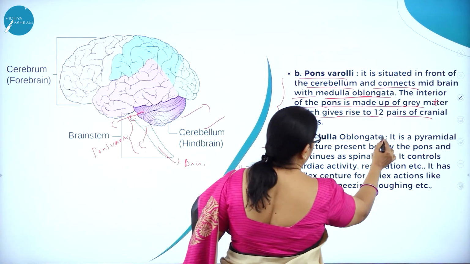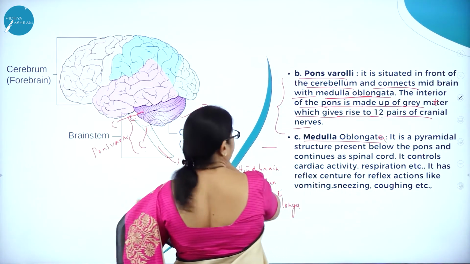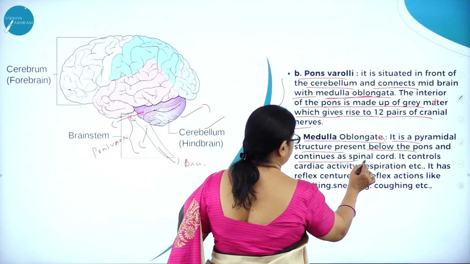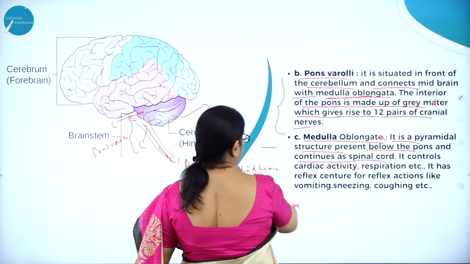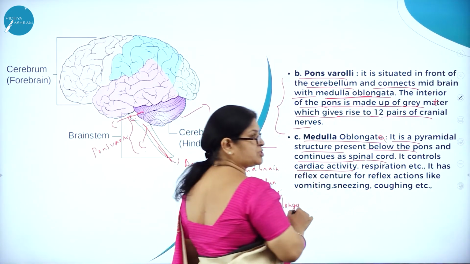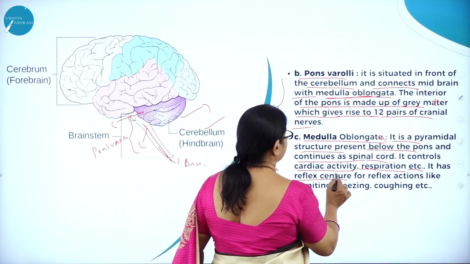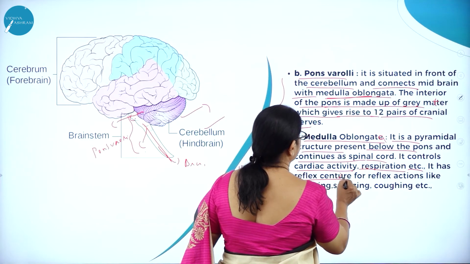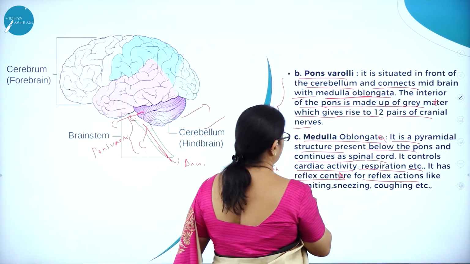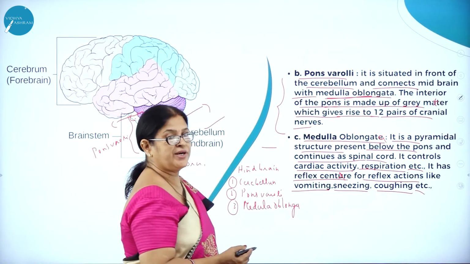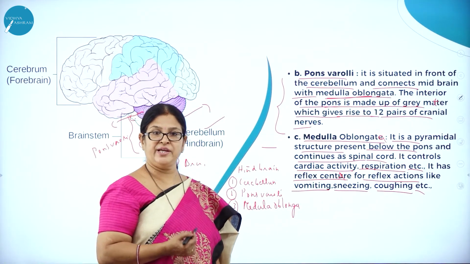Then medulla oblongata. It is a pyramidal structure present below the pons and continues as spinal cord. It controls cardiac activity, respiration, etc. It has a reflex center for reflex actions like vomiting, sneezing, coughing, etc. See how important each and every part of the brain is.